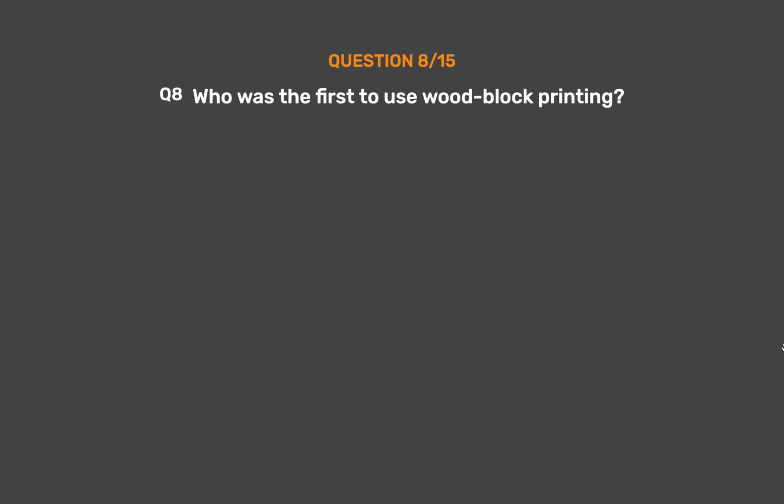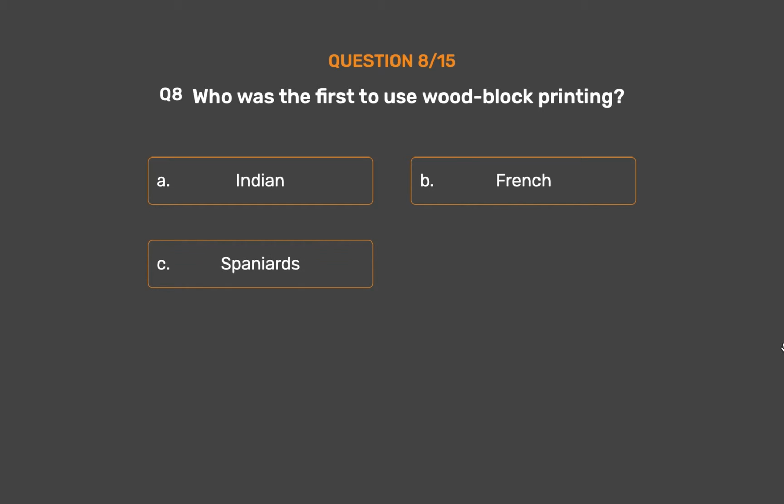Question number 8. Who was the first to use woodblock printing? Option A. Indian. Option B. French. Option C. Spaniards. Option D. None of these.